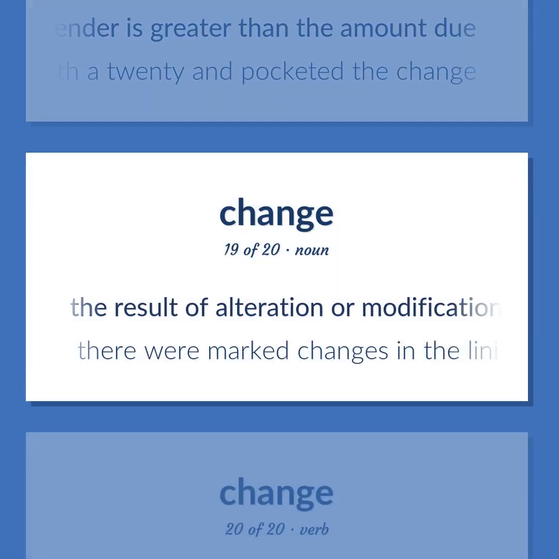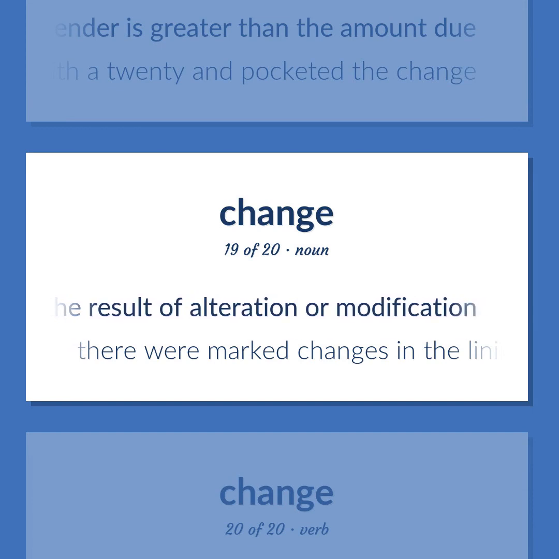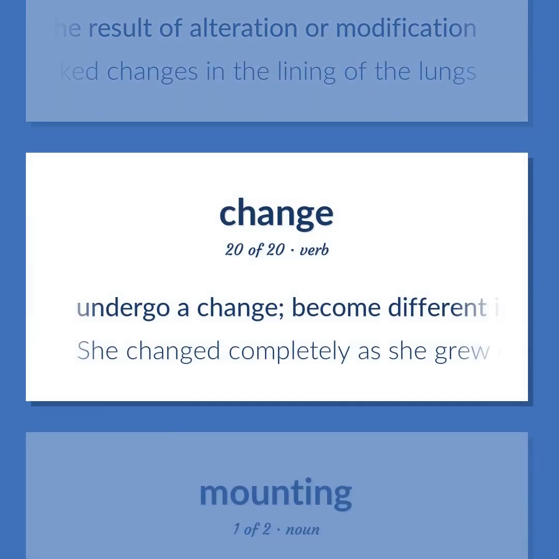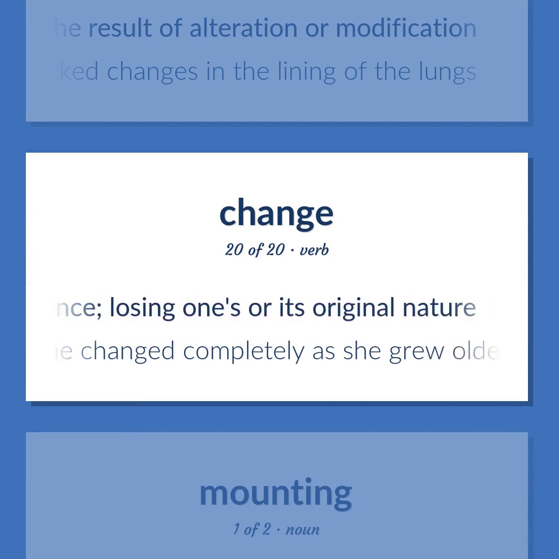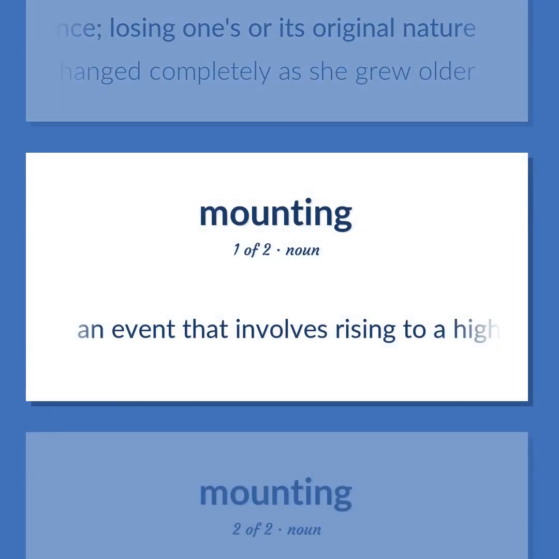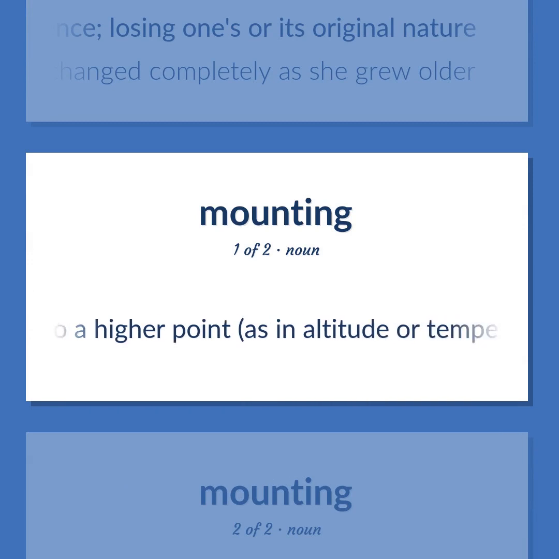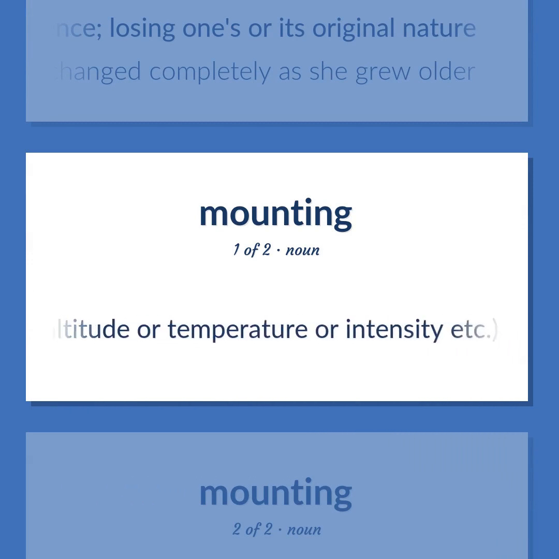The result of alteration or modification. There were marked changes in the lining of the lungs. Undergo a change. Become different in essence, losing one's or its original nature. She changed completely as she grew older. An event that involves rising to a higher point, as in altitude or temperature or intensity, etc.